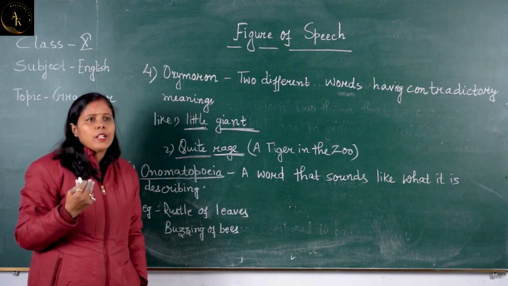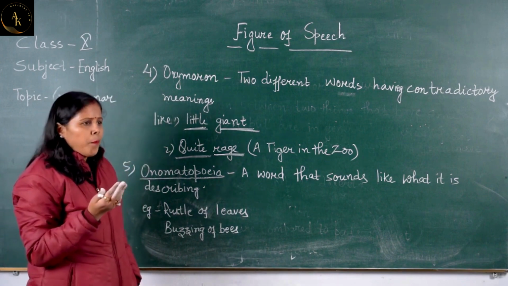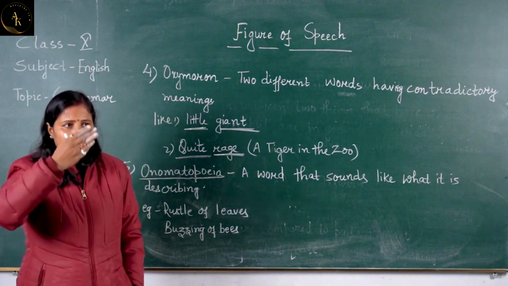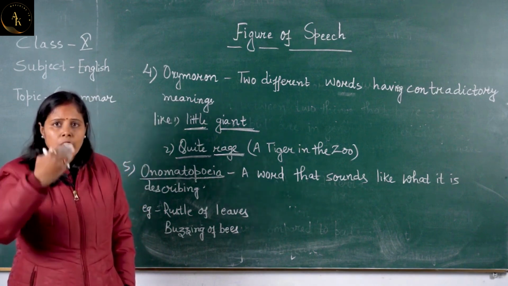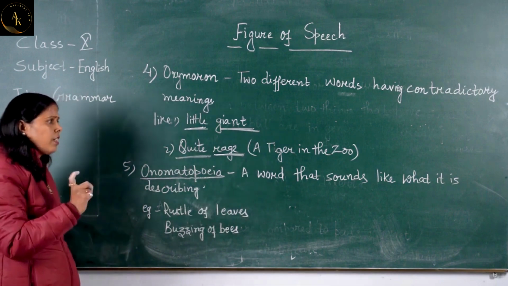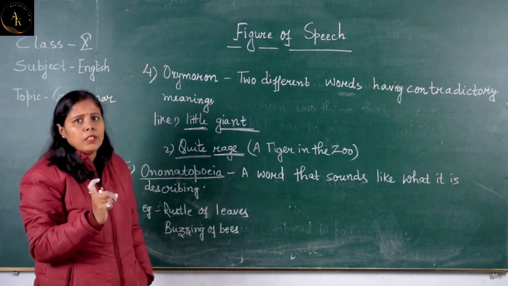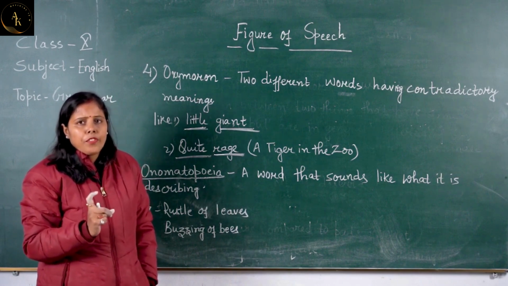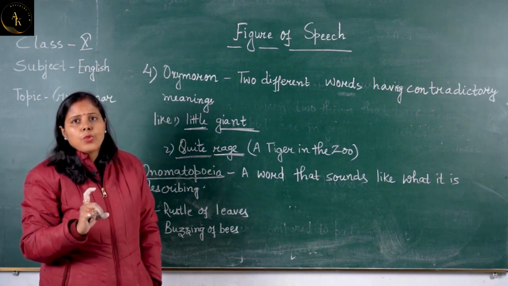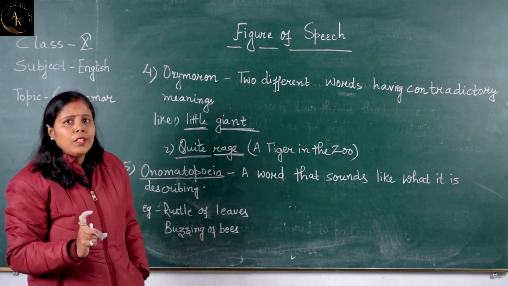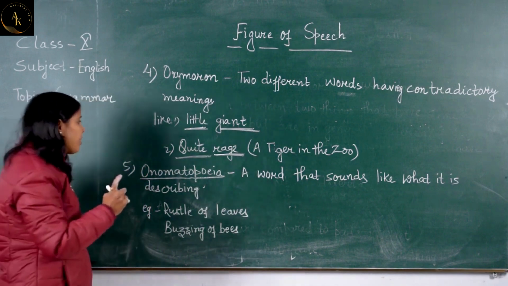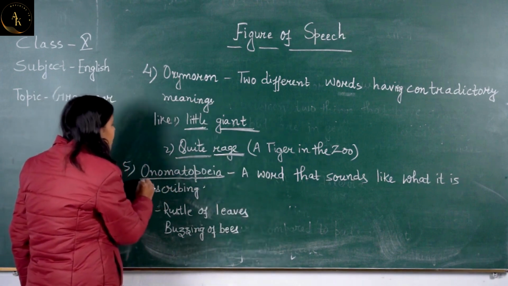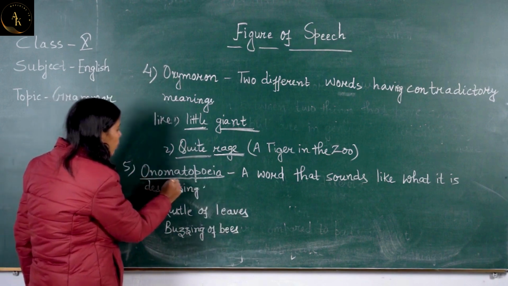To make it more clear, we can say like जब बारिश होती है या फिर जब पानी नदी से गिरता है, झरनों से पानी गिरता है, तो there is a sound of ripple. Ripple sound करता है, तो we say ripple of rain या ripple of river. So the word that is used with that rain or river, we use that word ripple. So that word tells us about the figure of speech that is onomatopoeia.